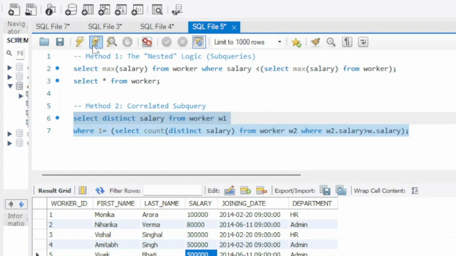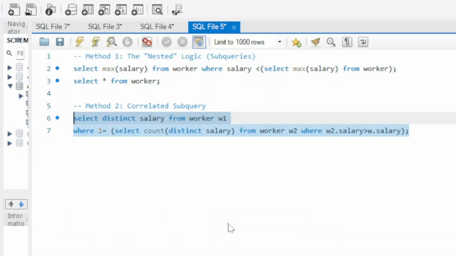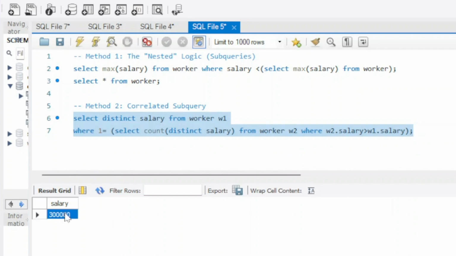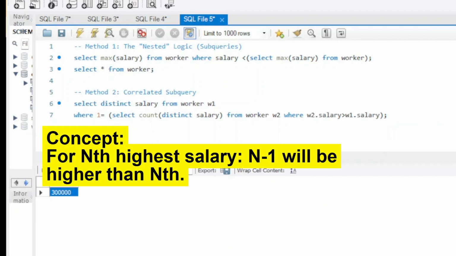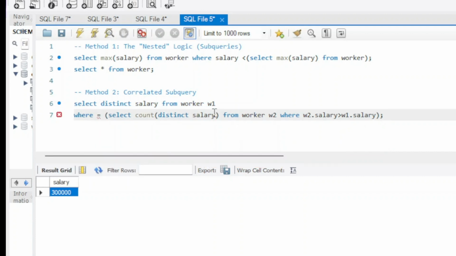Let's try to run this and see whether we are getting the proper second highest salary or not. See, we got the proper result as it was returned in the method one also. Now let's try to understand how this query is working. Think of it this way: if I'm the second tallest person in a room, exactly one person is taller than me. This query asks SQL to check every salary and count how many are higher. If the count is 1, that's our second highest salary.